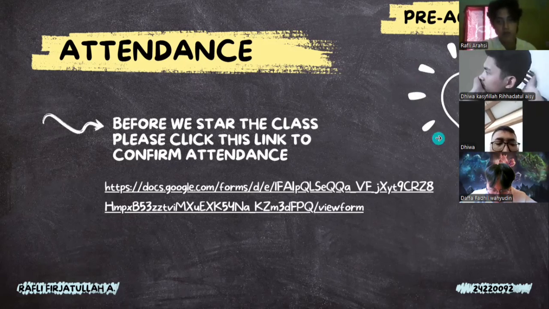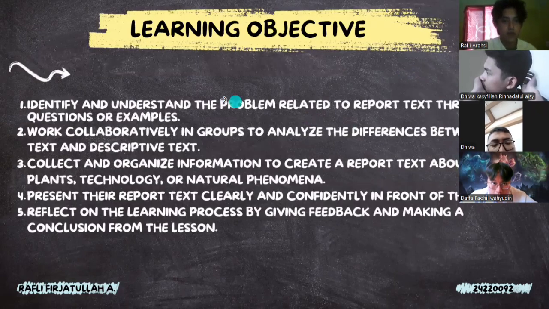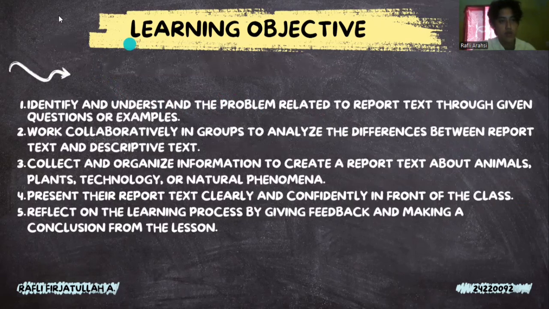So let's move to our material, but before that, I will show you my learning objectives. The first is to identify and understand the problem related to report text through a given question or example. Next is to work collaboratively in groups to analyze the difference between report text and descriptive text.